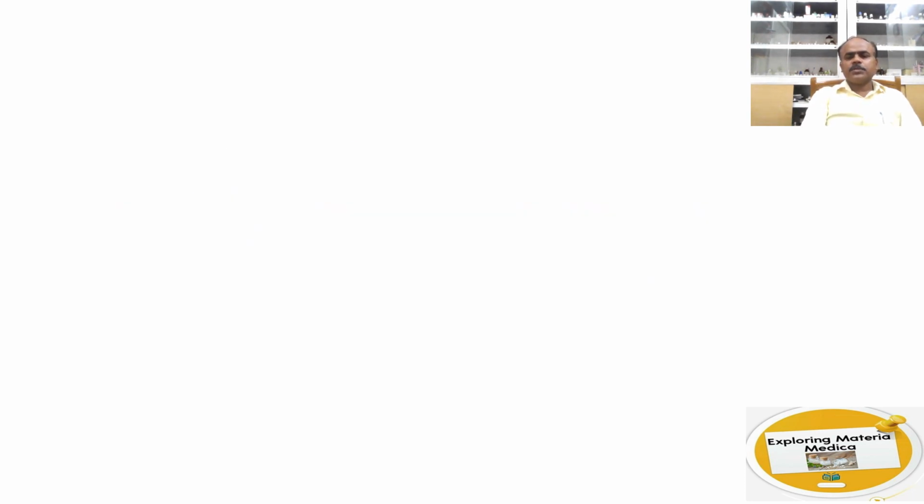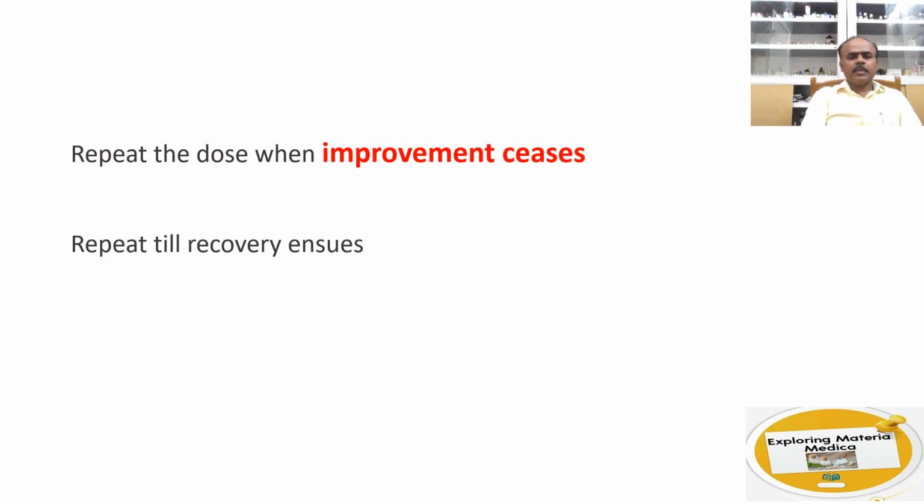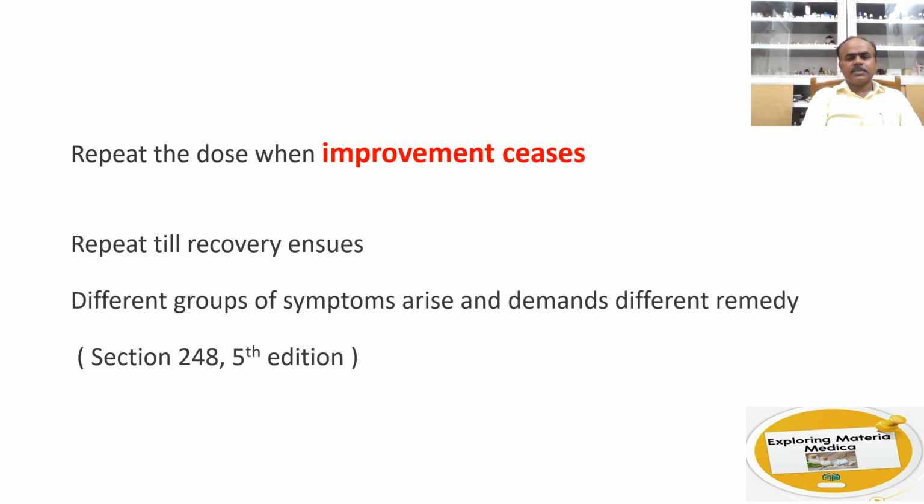So repeat the dose when the improvement ceases and repeat till recovery ensues. And if the patient starts presenting with a new set of symptoms, he demands a different remedy. So according to the present symptomatology of the patient, you need to select another remedy and prescribe, again depending on his susceptibility. So this is mentioned in Organon 5th edition, section 248.